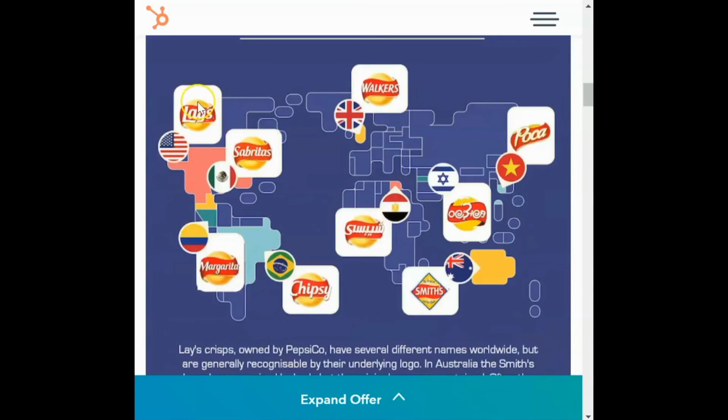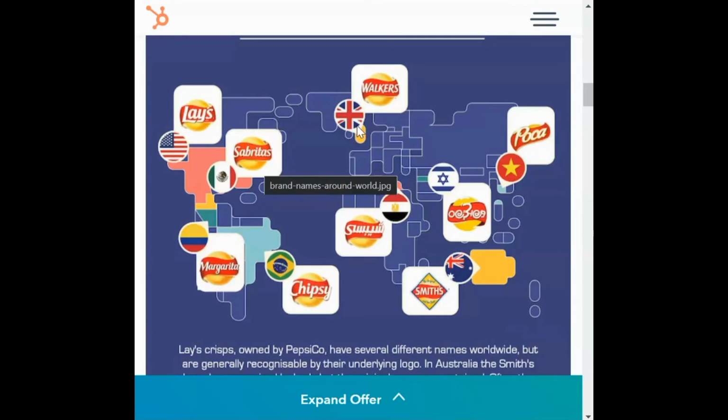Here is another example, Lay's. Lay's is called different things across different places. In Mexico, it's called Sabritas. In Venezuela, it's called Margarita. In Brazil, it's called Chipsy. In the Middle East, I don't even know what this reads. In Israel, I'm not really sure what this reads. In Australia, it's called Smith's. In Vietnam, it's called Poca. And in the UK, it's called Walkers. So you can see how they have different names in different places.